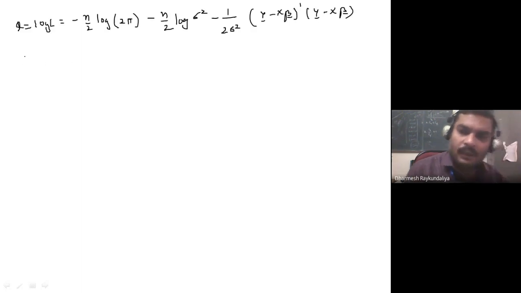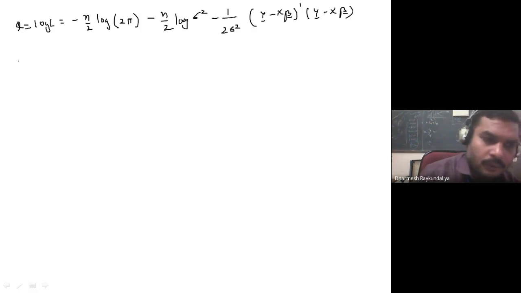So to obtain the ML estimate, what do we do? We have to take the derivative of l with respect to the parameters.